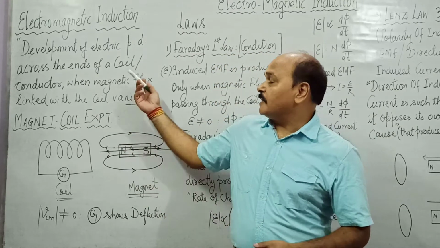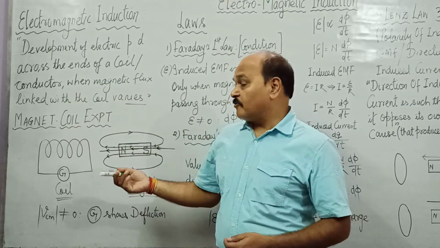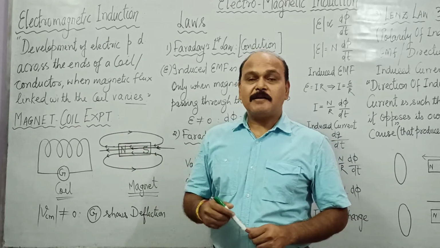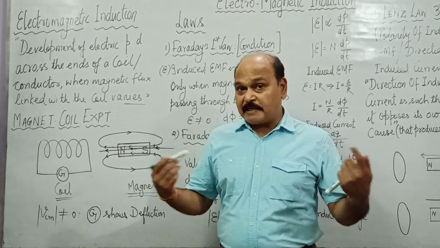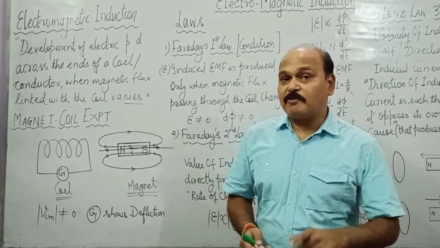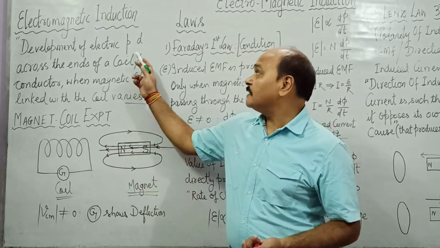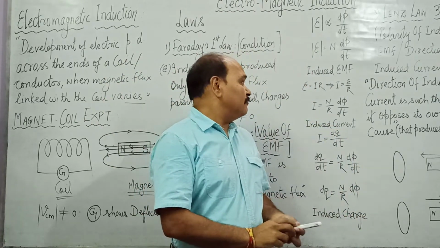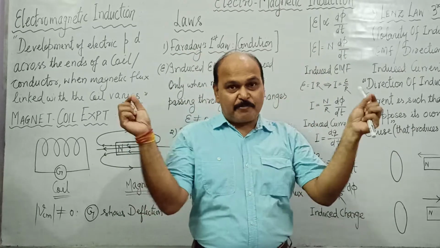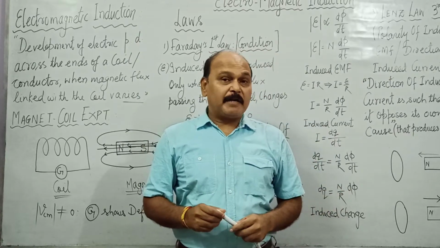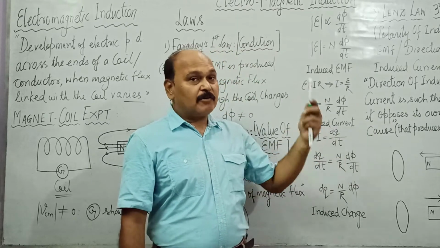So, what is electromagnetic induction? It is production of electric potential difference across the ends of a coil or conductor when the magnetic flux passing through the coil varies or changes. So variation of flux passing through the coil is a must for electromagnetic induction to take place. The potential difference which is generated is called induced EMF. We'll talk about induced EMF very shortly. And when the two terminals where potential difference is created are closed by a load, then current is also produced. That current is called induced current.